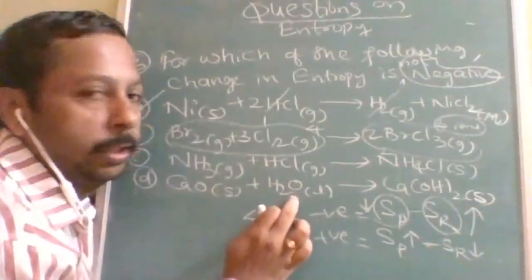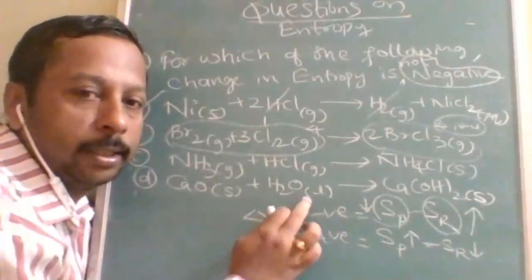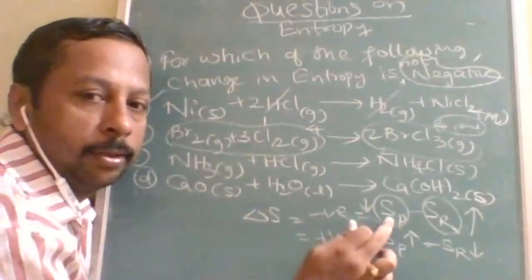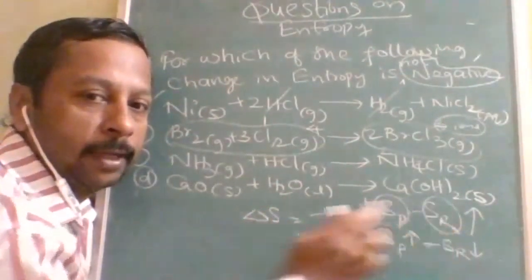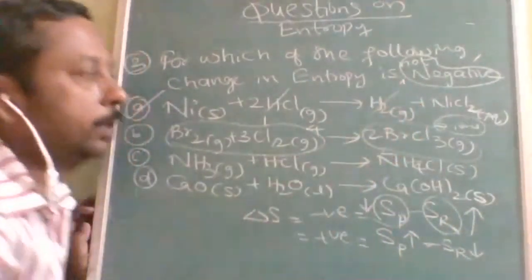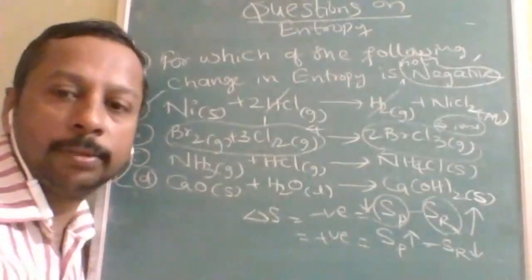Reactant H2O liquid, H plus O minus; otherwise you can simply consider liquid also. So here less entropy of product, more entropy of reactant. The answer will be negative, but the question is not negative. That's why the only option left over is A option. Why only A option? Is it understood?